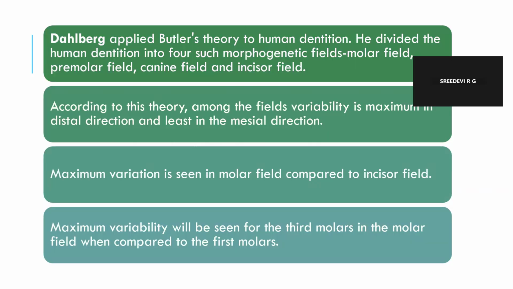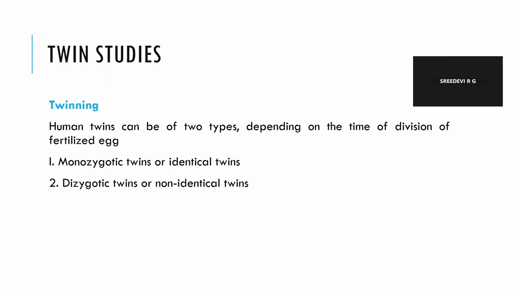Dahlberg applied Butler's theory to human dentition. He divided the human dentition into four morphogenetic fields comprising the molar field, premolar field, canine field, and incisor field. According to this theory, among the fields, variability is maximum in the distal direction and least in the mesial direction. So, maximum variation is seen in the molar field compared to the incisor field. Maximum variability will be seen for the third molars in the molar field when compared to the first molars.